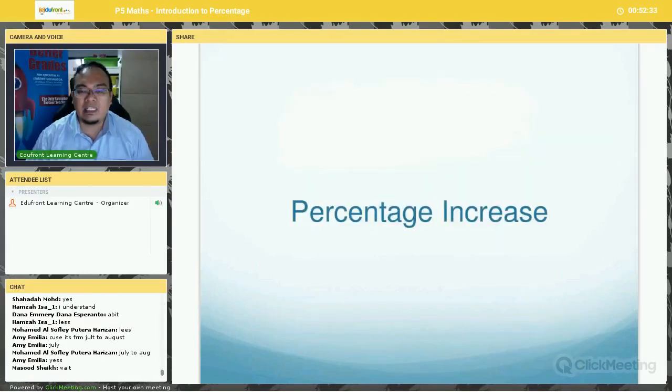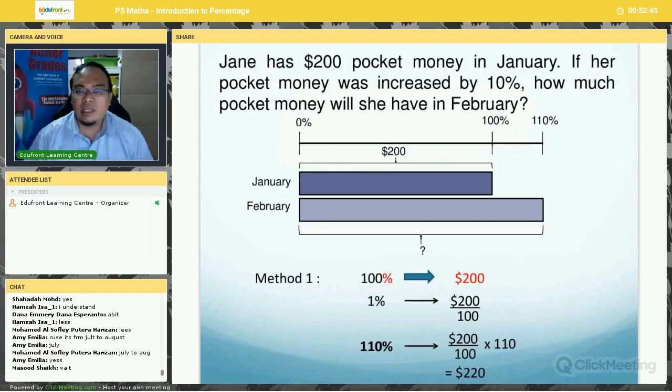Now, what about percentage increase? So just now, we have looked at examples of percentage decrease. Now, percentage increase is just the opposite, the other way around. Okay, now let's take a look at this example. Jane has $200 pocket money in January. If her pocket money was increased by 10%, how much pocket money will she have in February?